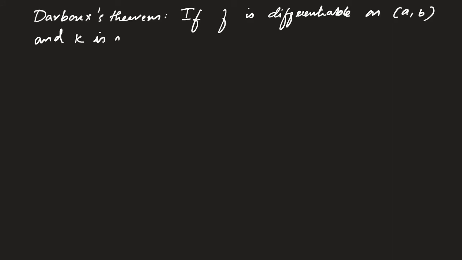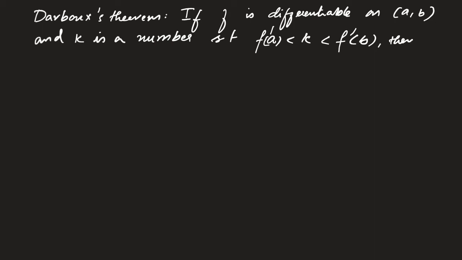If f is differentiable on (a, b) and k is a number such that f dash of a is less than k is less than f dash of b, then there exists a c in (a, b) such that f dash of c is equal to k.